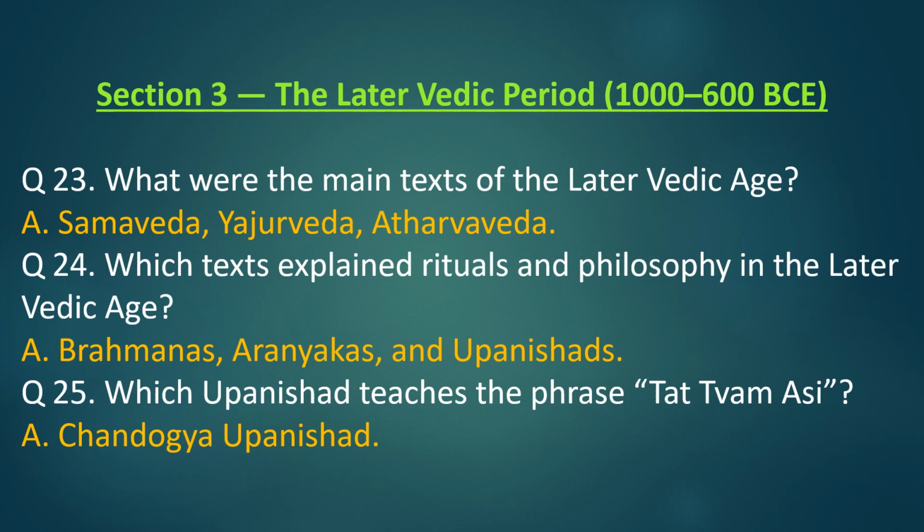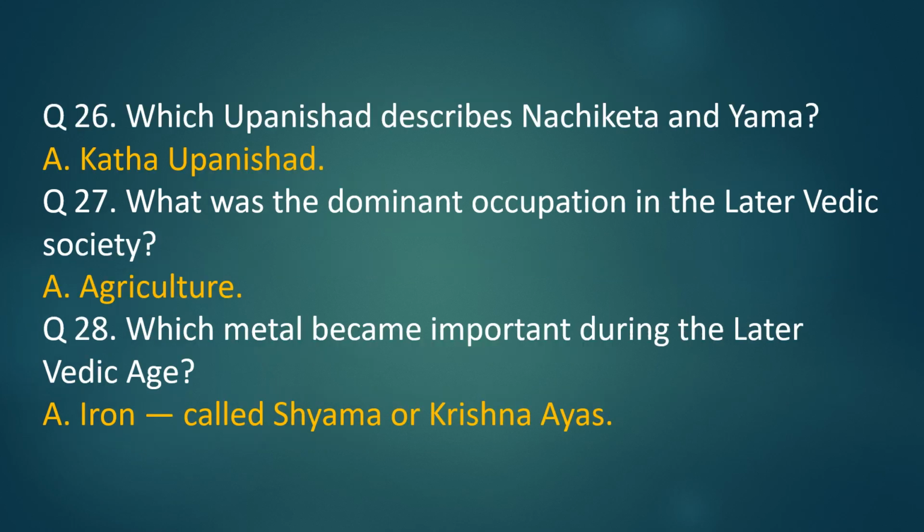Question 24. Which texts explained rituals and philosophy in the later Vedic age? Answer. Brahmanas, Aranyakas, and Upanishads. Question 25. Which Upanishad teaches the phrase Tattvamasi? Answer. Chandogya Upanishad. Question 26. Which Upanishad describes Nachiketa and Yama? Answer. Katha Upanishad.